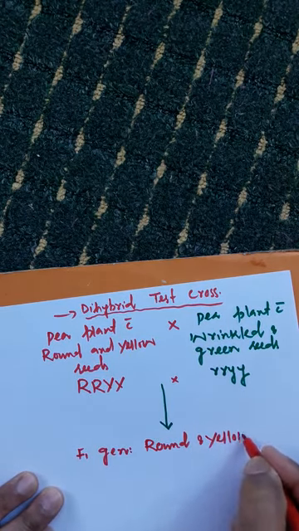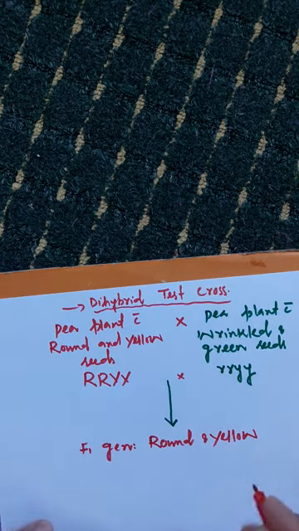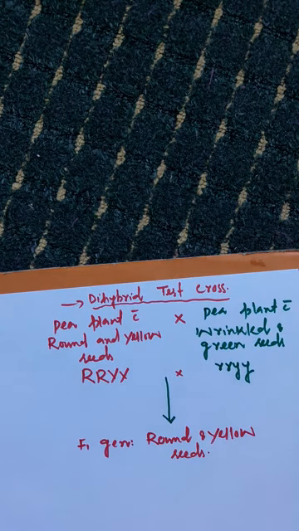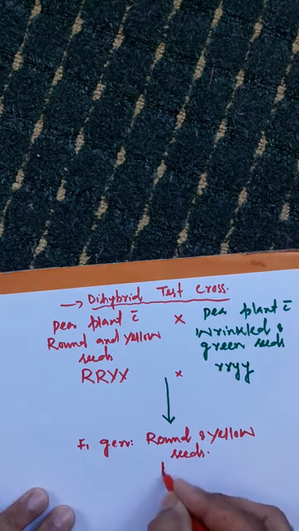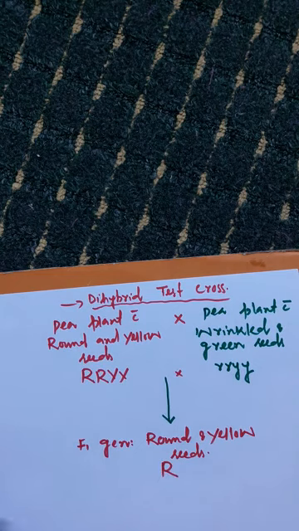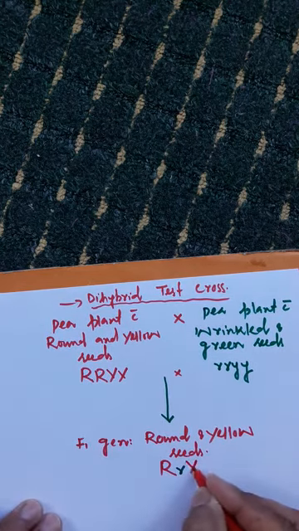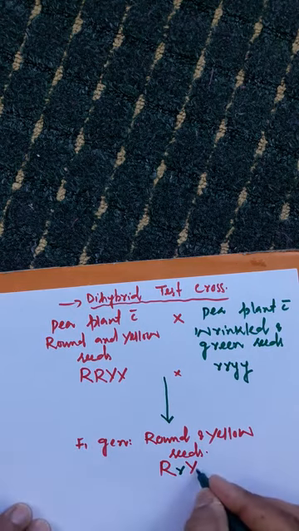As you have studied dihybrid crosses, the offsprings produced here in F1 generation are all with round and yellow seeds, and their genotype will be here capital R, small r, capital Y, small y.